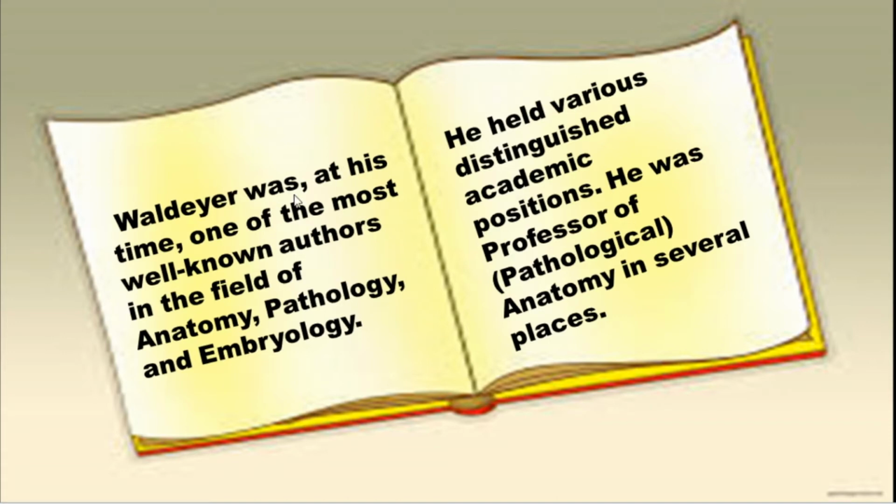So Van Dyer, at his time, was one of the most well-known authors in the field of anatomy. So what do you mean by anatomy? Anatomy is the study of the internal structure of living organisms. And pathology is the study of pathogens, how a disease is spread from one organism to another organism, or the carrier of the disease.